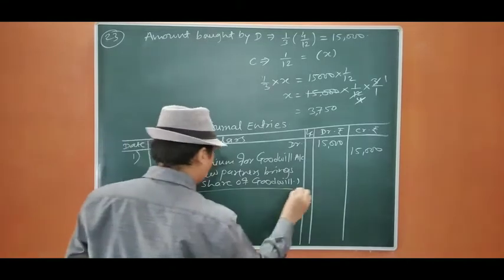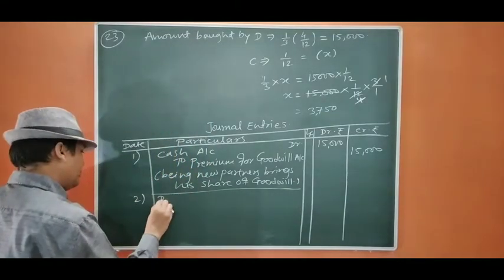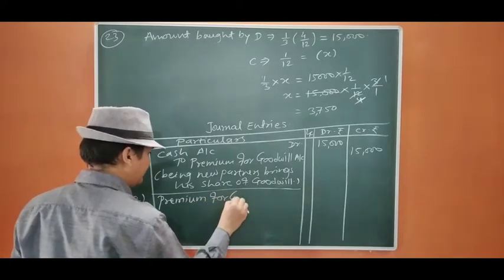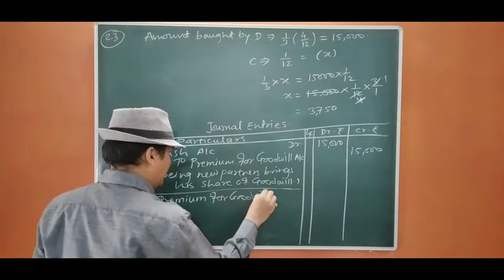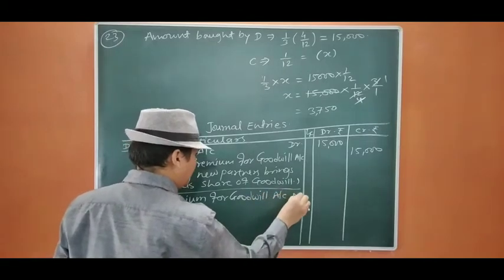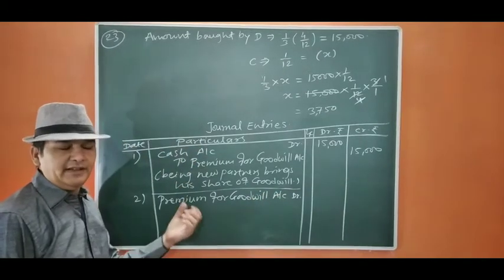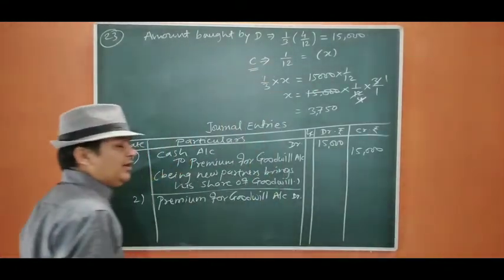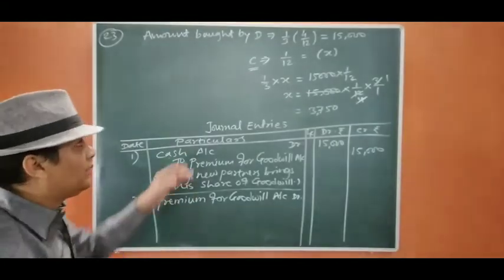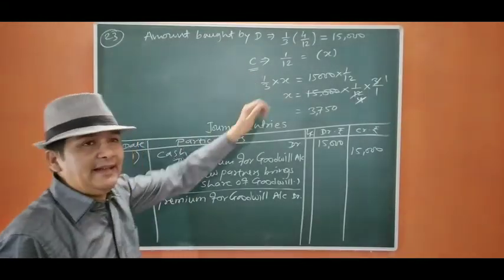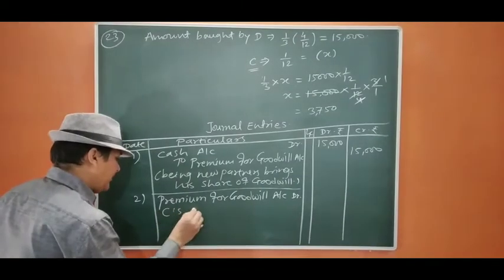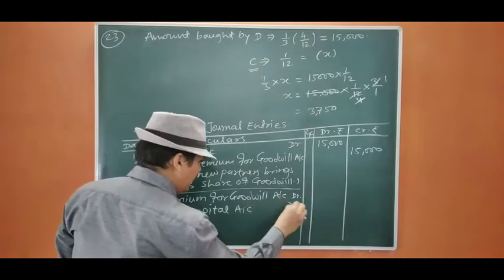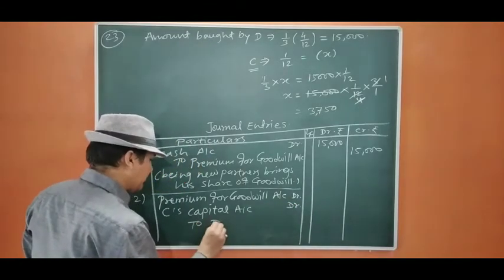Okay. The second entry will be premium for goodwill account debit. As you know, premium for goodwill is brought by D and he is debited here. Same way, C's capital account will also be debited here because C is also gaining. So C's capital account debit to B's capital account.